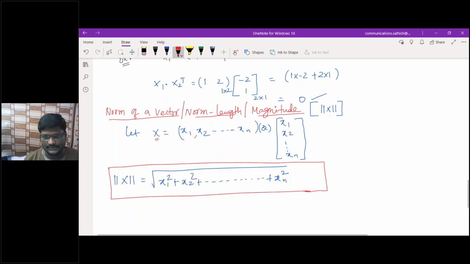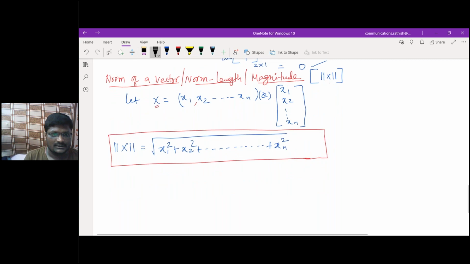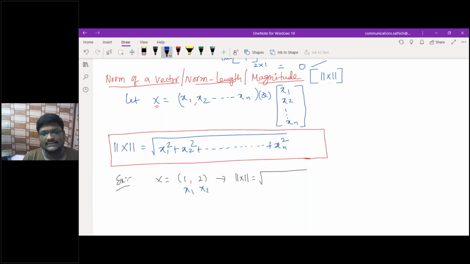If I consider an example, let me take the same example. If I take x as (1, 2), then what is the norm length? This is x1, this is x2. Am I correct? Root of x1 square plus x2 square, which is nothing but root of 1 square plus 2 square, which is root 5. Clear? So that is a part of the norm of a vector.